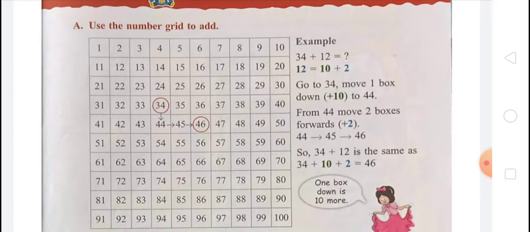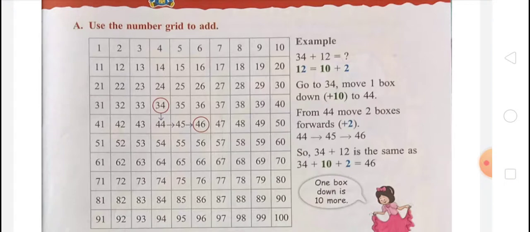As an example, 34 plus 12. You know that 12 is made from 10 plus 2. Go to 34, move one box down, plus 10, to 44. From 44, move two boxes forward, plus 2. So 44, 45, 46. So 34 plus 12 is the same as 34 plus 10 plus 2, equal to 46.